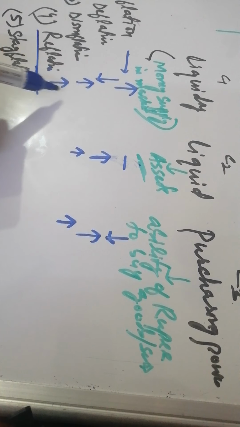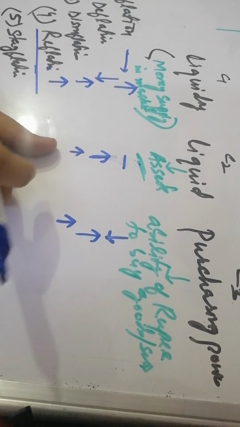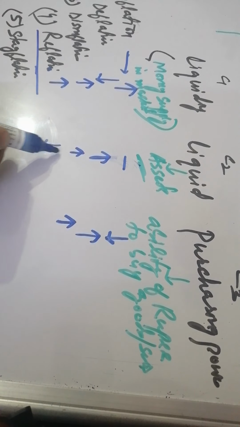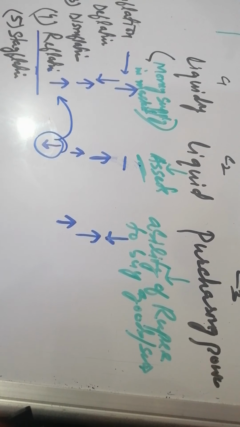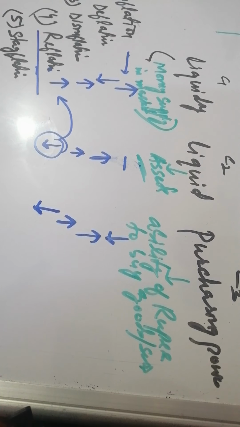In reflation, liquidity means money supply goes up, while liquid assets remain the same. Here, in reflation, the assets can come down. Why? Because in order to bring more money into the market, the government can take certain steps. Monetary policy takes into consideration that the assets will be liquidated. So the liquidation of assets will result in reflation, and the purchasing power will also come down here.